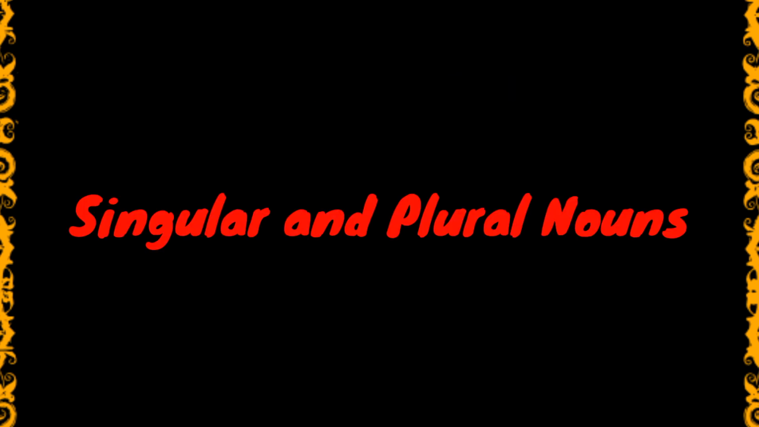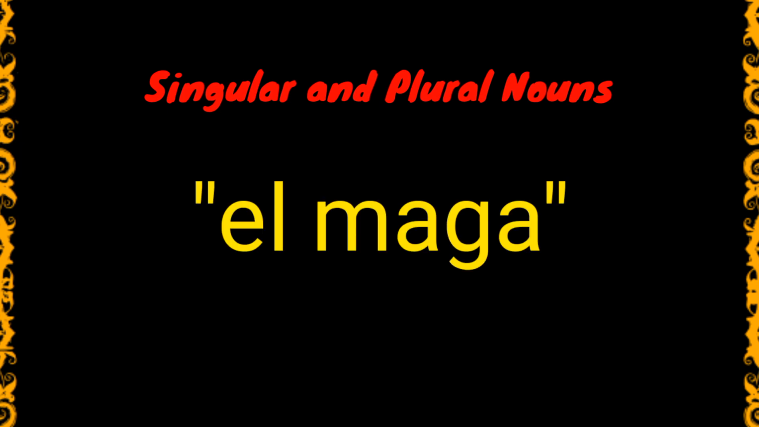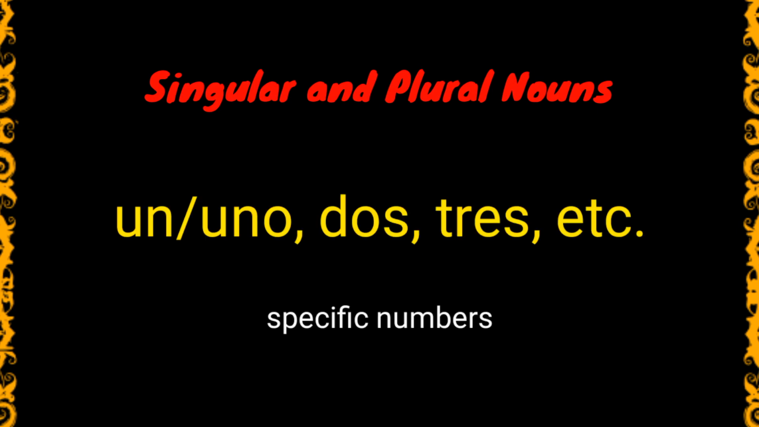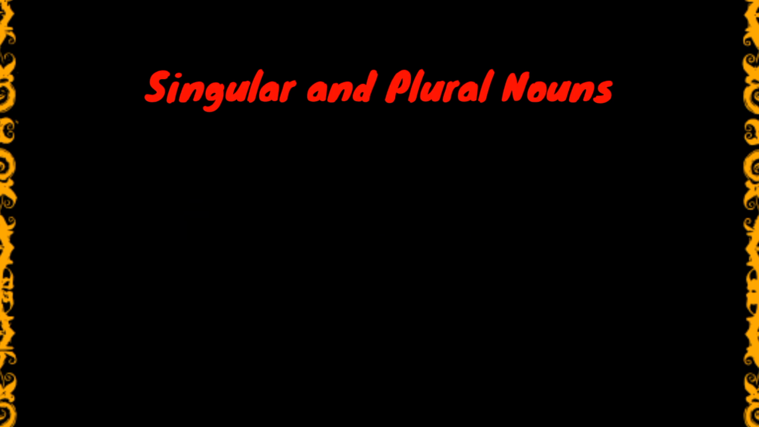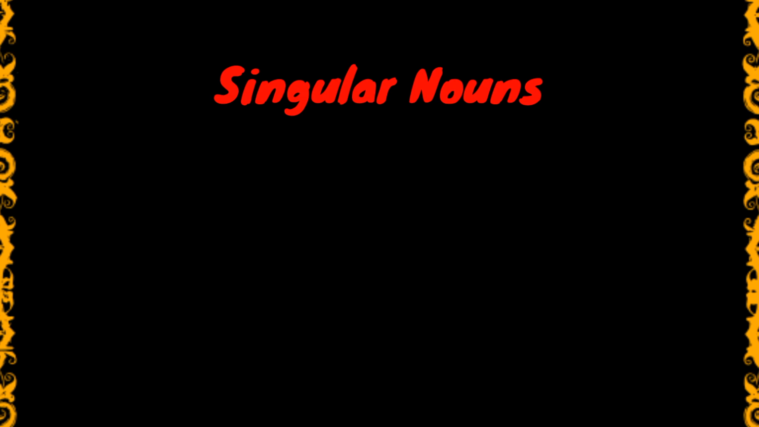At this point, let's look at Chavacano nouns in their singular and plural forms. To make this simple, a Chavacano noun is preceded with either el to make it singular or el mga to make it plural, or by specific numbers like un or uno, dos, tres, and so on. It can also be preceded by mucho or manada, which just translates to many or a lot. Singular nouns always start with the article el.